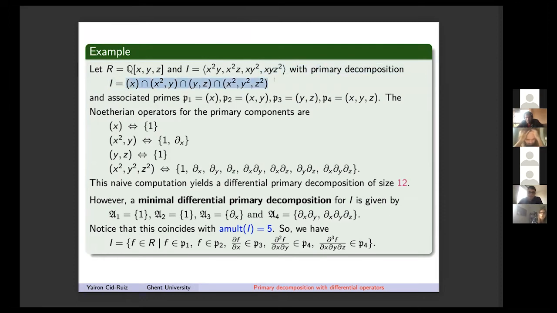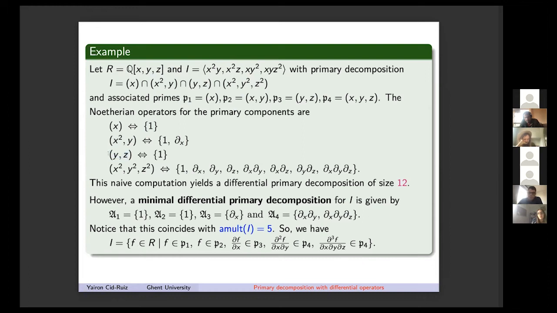We have this primary decomposition, which can be computed. The associated primes are x, xy, yz, and xyz. So here there are three levels of embedded components. This is a prime, so you need just one differential operator, one Noetherian operator, to describe this prime ideal. These two differential operators are needed to describe this primary ideal, which is primary with respect to x and y.